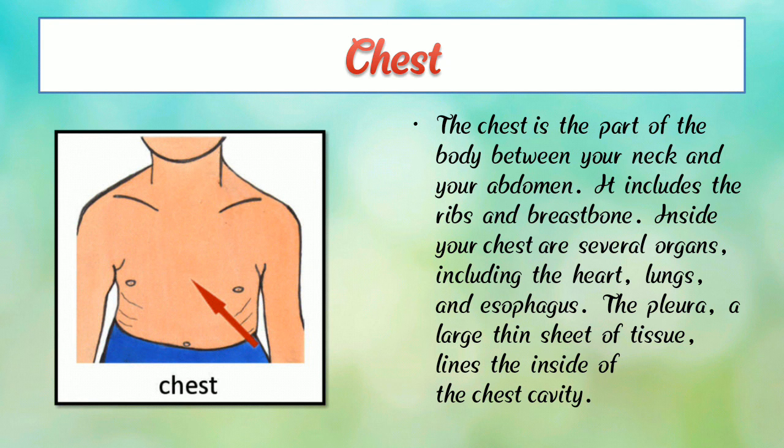So chest is the part of the body between your neck and your abdomen, and includes the ribs and the breastbone. So, children, you all understand about chest.